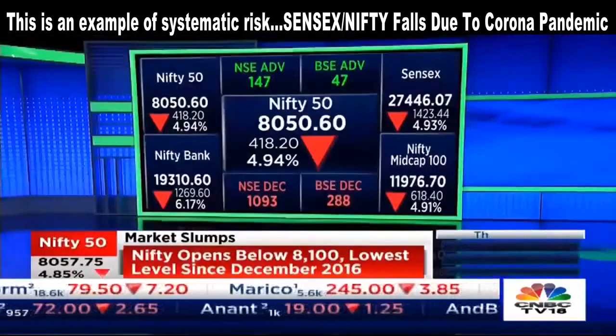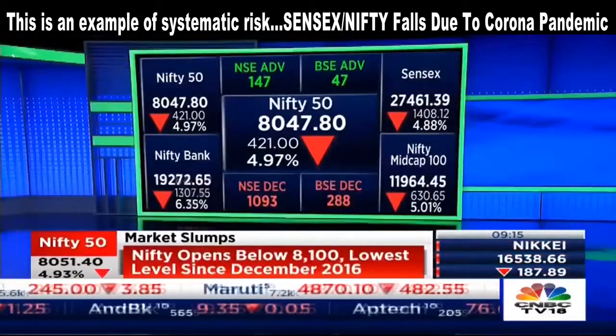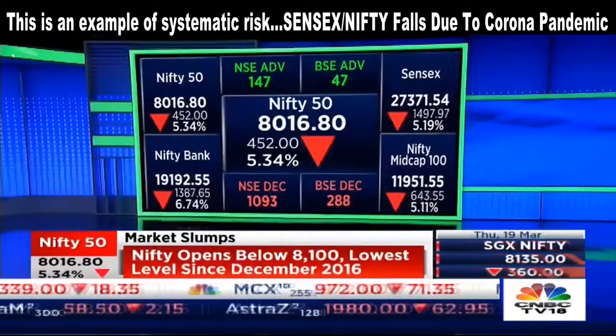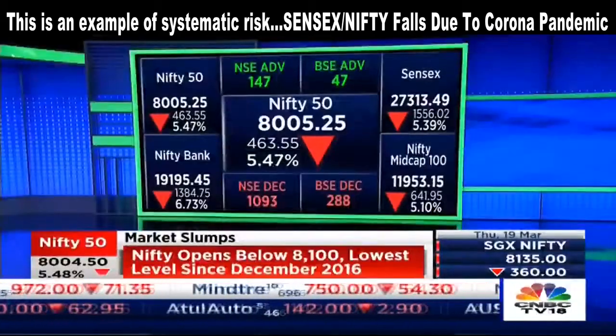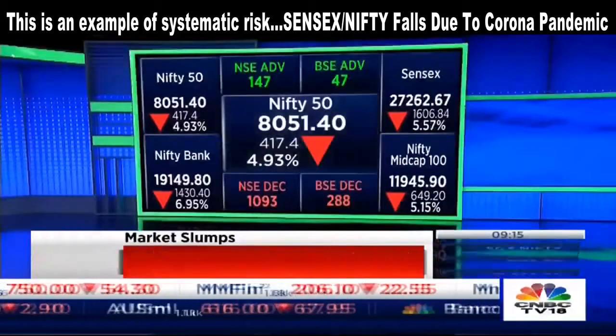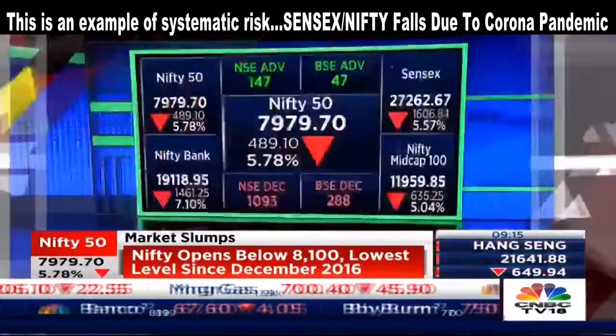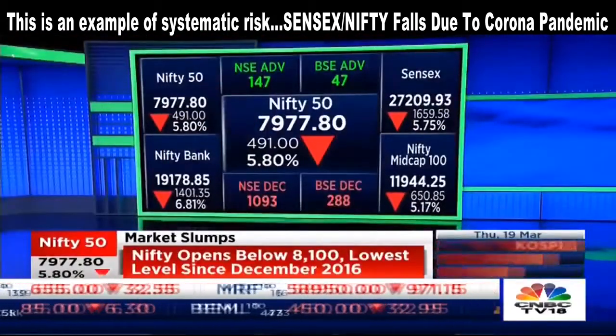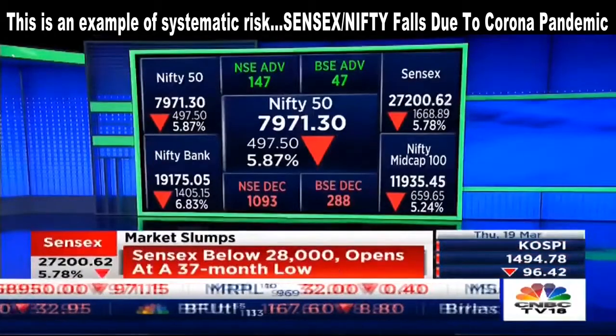Okay, it's about 5%. So 420 gone, 430, 438 gone on the Nifty, 8,022, 8,005, 8,004, 8,000, oh no, 7,991, 7,979. This is going rather rapidly. It's gone below 8,000 and about 1,600, 1,700 gone on the Sensex.